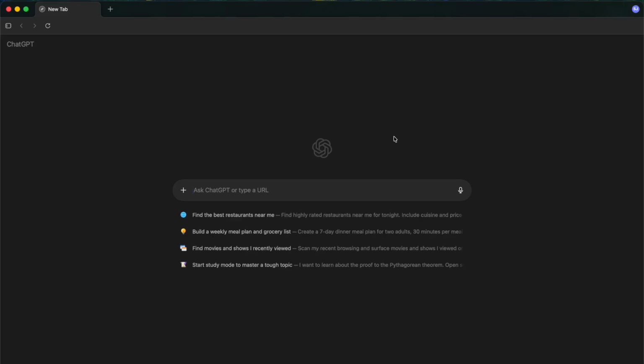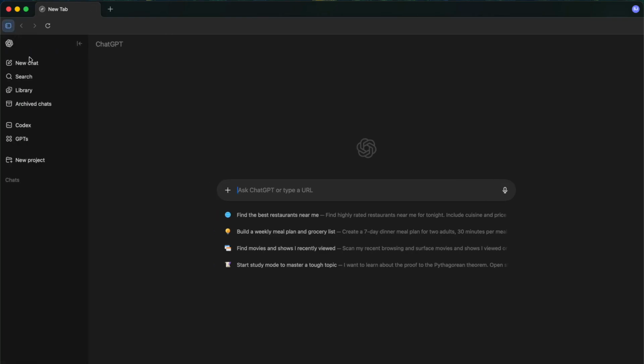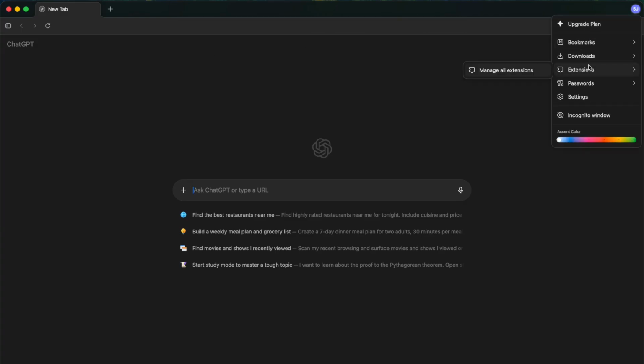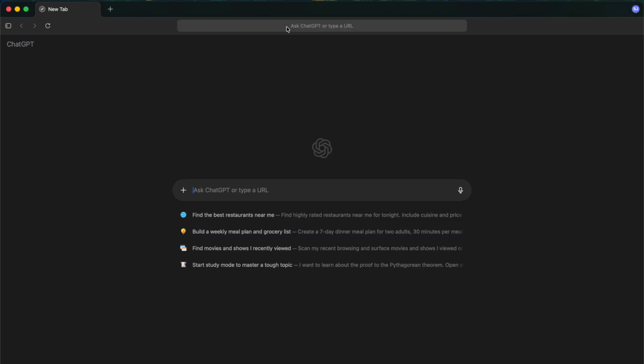Let's now take a look at the ChatGPT Atlas application interface. They have quite a stunning app with minimalistic features. They have the search bar, then a side panel similar to the side panel on the ChatGPT web app, and a sidebar with simple menu items like settings, downloads, and passwords. The URL bar is hidden here. You can press anywhere and it will open, and you are served this default page if you open new tabs, in which you can search in natural language or type in a URL.